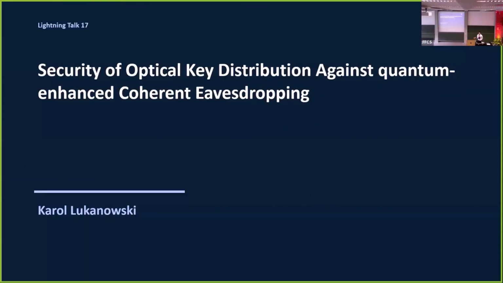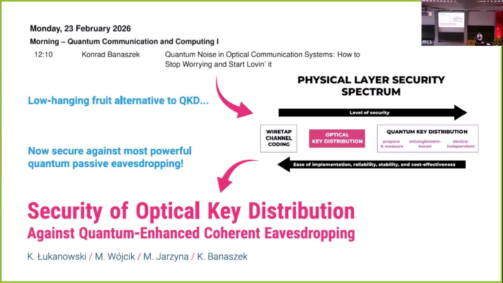Here is Carol's slide, which is about security of optical key distribution against quantum-enhanced coherent eavesdropping. In the talk given by Conrad, they proposed this optical key distribution scheme, and they found that security against the most powerful quantum passive eavesdropping is possible. In this poster, Carol will explain how this key distribution can be implemented in a specific way.